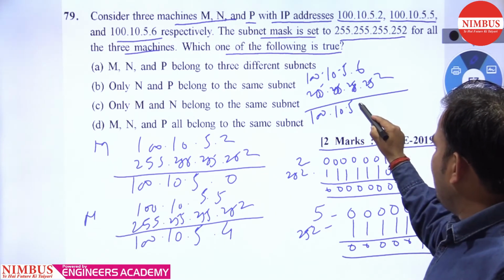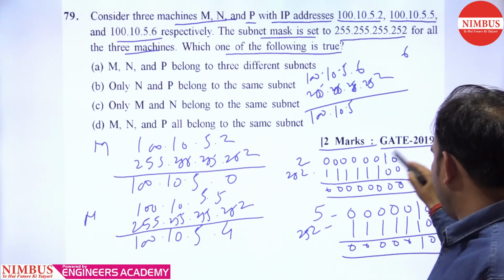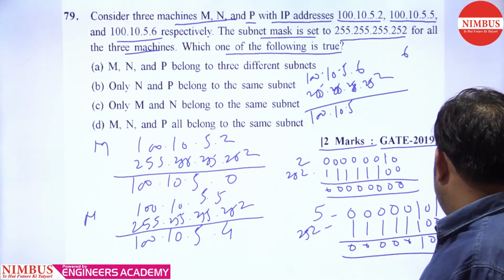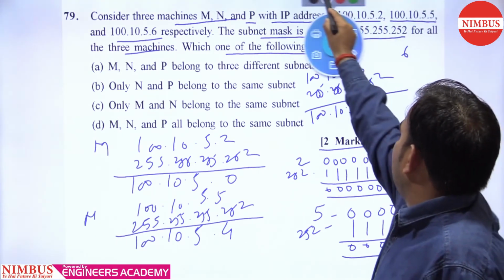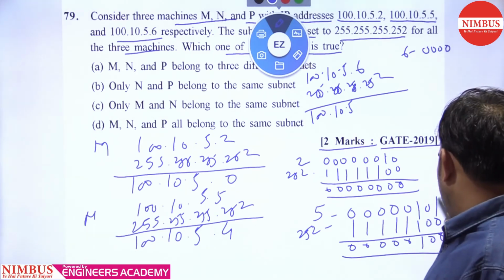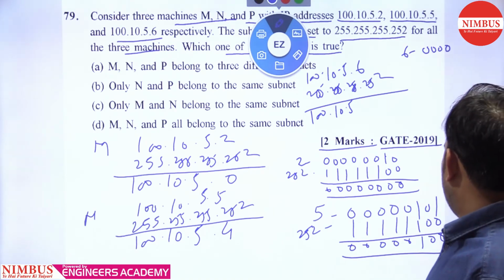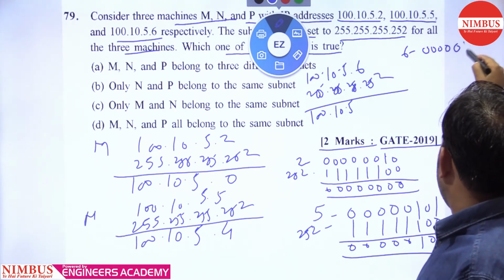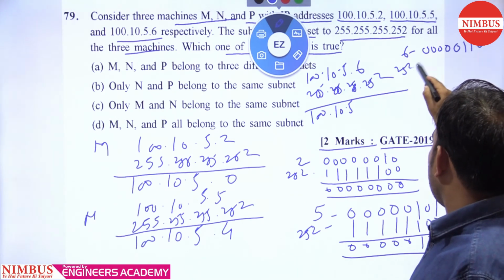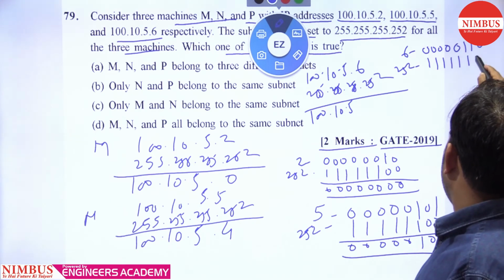Okay, and what is the binary representation of 6? 6 means 0 0 0 0 0 1 1 0, with 4 and 2. Okay, and what is 252? 1 1 1 1 1 1 0 0.